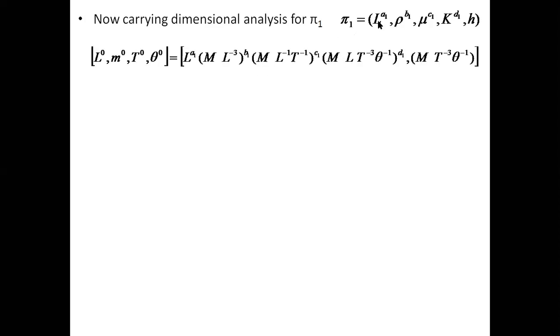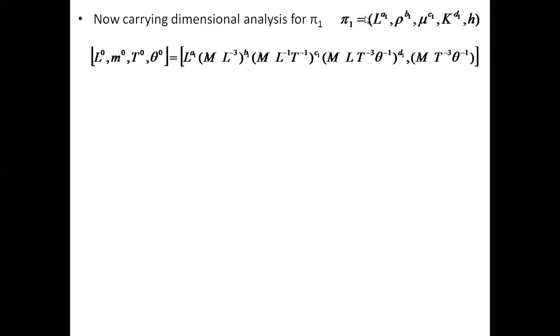So now carrying out a dimensional analysis for the pi 1 term. Let us do the dimensional analysis for the pi 1 term. If I write the individual properties that influence in terms of their fundamental units, the left side is a dimensionless group. Pi is a dimensionless group, so it doesn't have any dimension. The right side has different parameters, I'll write them in terms of their fundamental units. So now L is meter, meaning length unit, fundamental unit L.